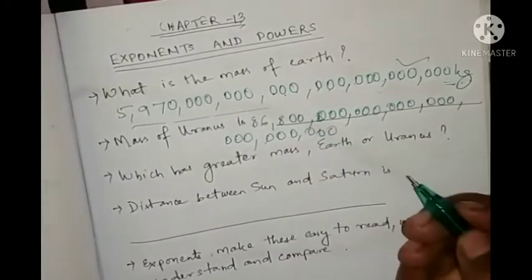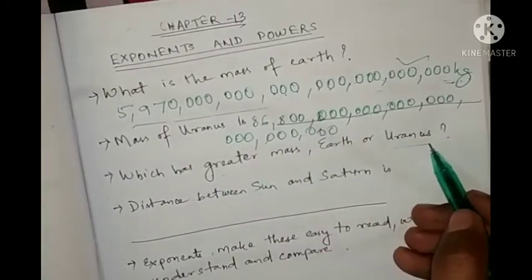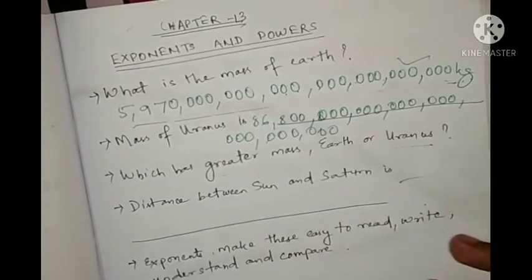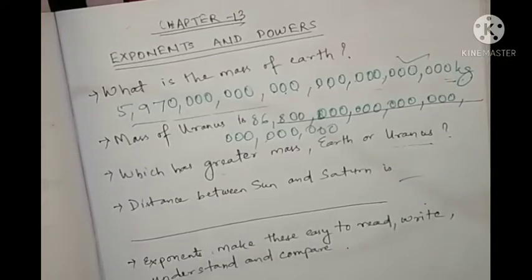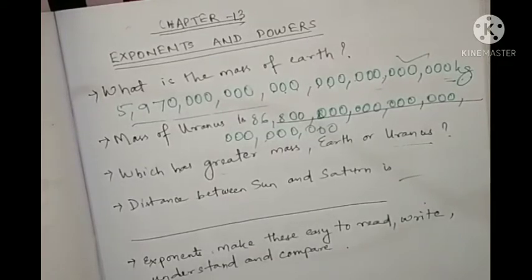Like this much. If I have to compare the distance between Sun and Saturn, it is like this. These are used in our astronomy, and in geography also.